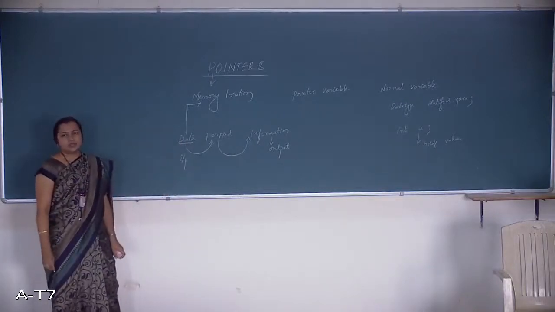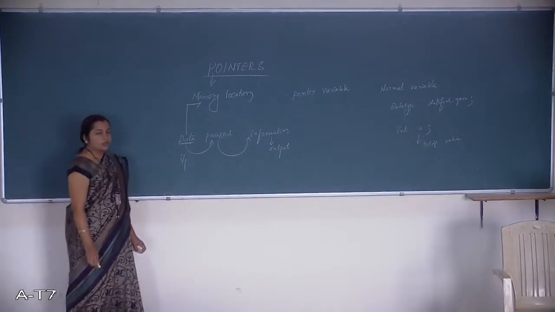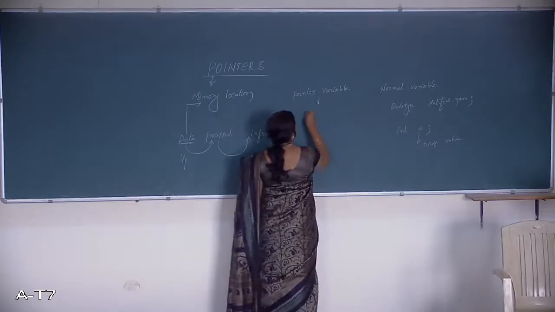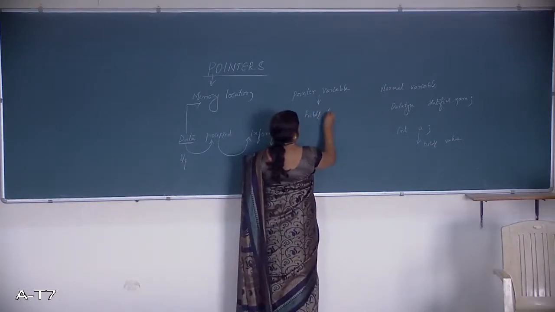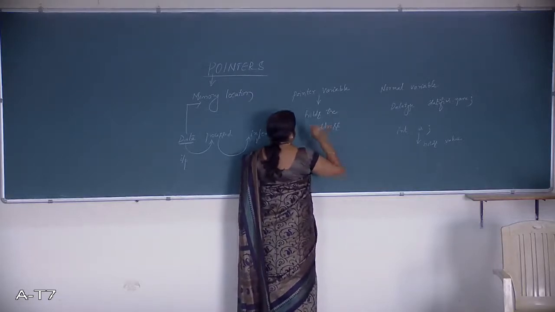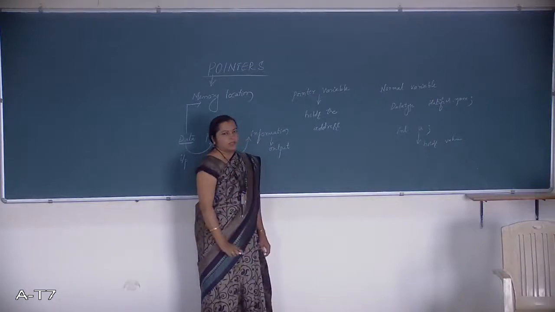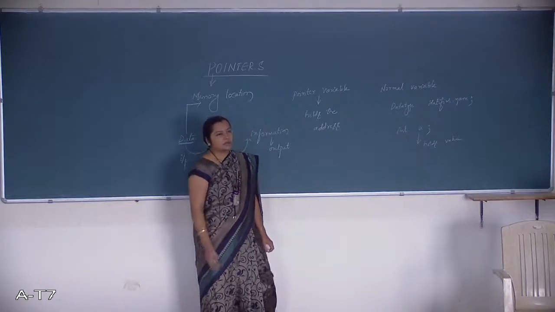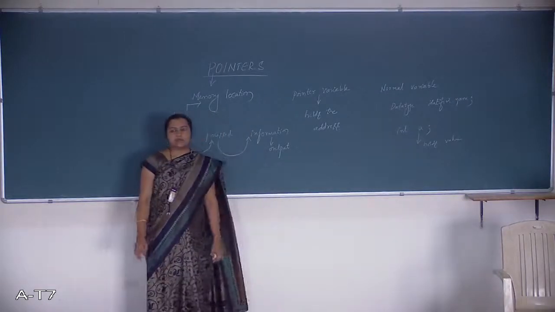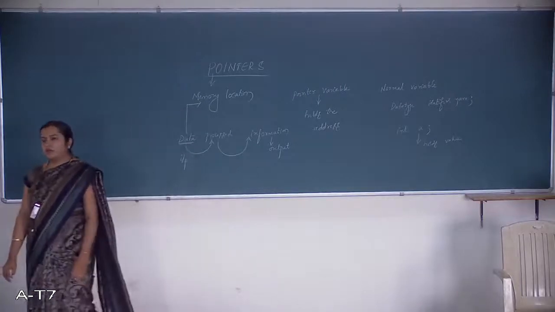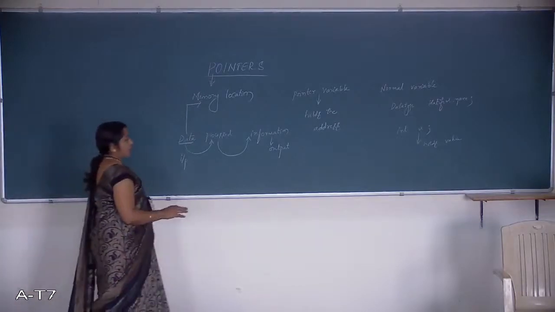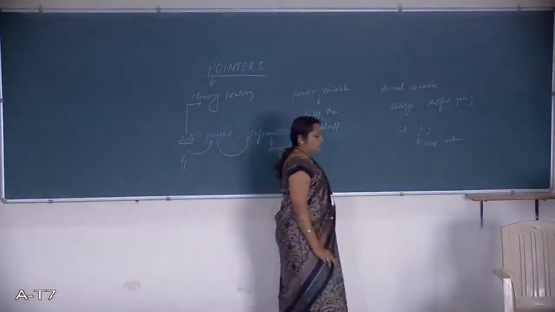That is, it holds the address. It holds the address, not the data. Only the pointer variable is a variable which holds the address, but not the data. That you need to remember. If you are interested in storing the integer data, what kind of variable will you be declaring? Integer variable. If I am interested in storing the string data, what kind of variable do I need to declare?